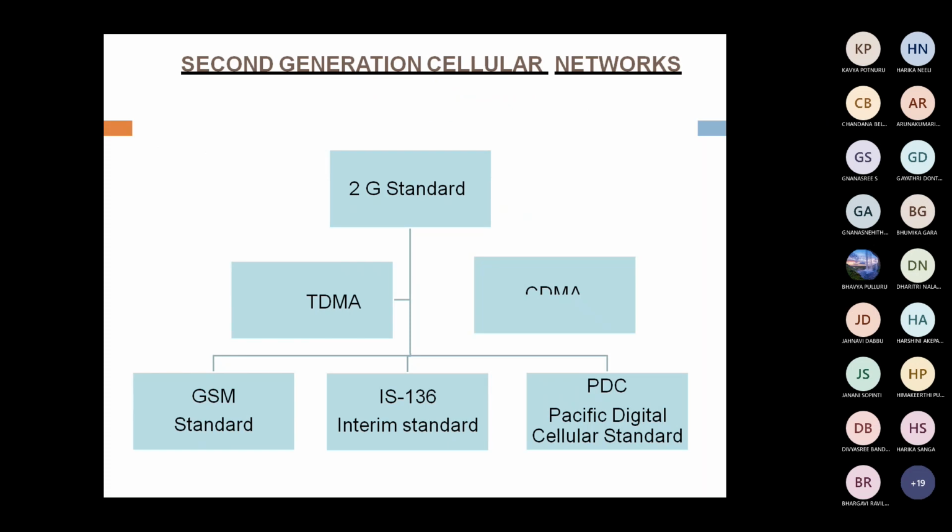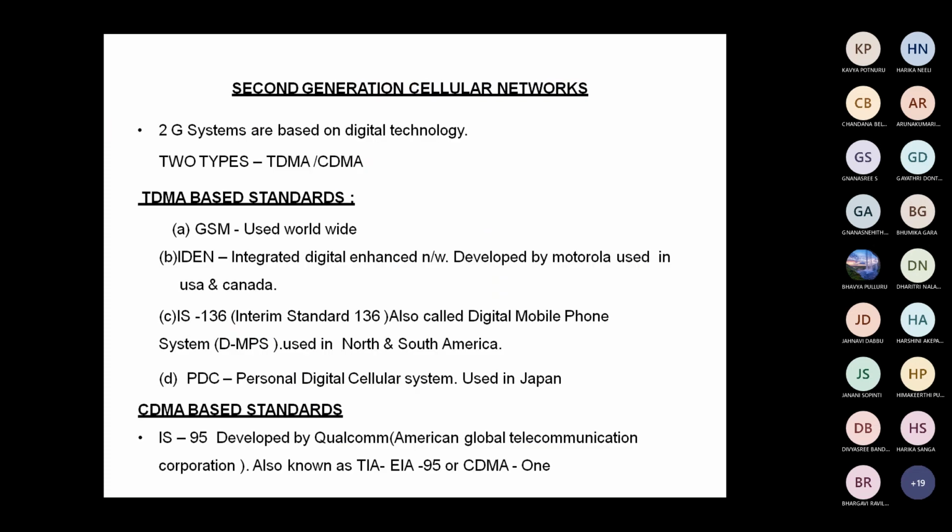Right. Here, GSM comes under second generation cellular networks. That is, second generation cellular networks are done under TDMA and CDMA standards. Again, the TDMA examples are GSM, IS-136 (Interim Standard 136), and PDC (Pacific Digital Cellular standard). These are examples of 2G.